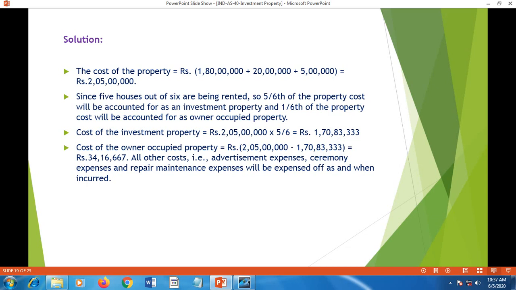16,667. All other costs, that is advertisement expenses, ceremony expenses and repair and maintenance expenses, will be treated in the profit and loss account and expensed off as and when incurred. That means they are transferred to the profit and loss account in the year in which it is incurred.